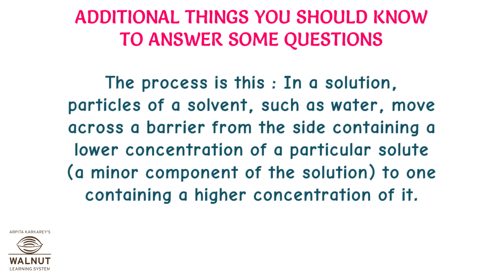The process is this. In a solution, particles of a solvent such as water move across a barrier from the side containing a lower concentration of a particular solute, a minor component of the solution, to one containing a higher concentration of it.